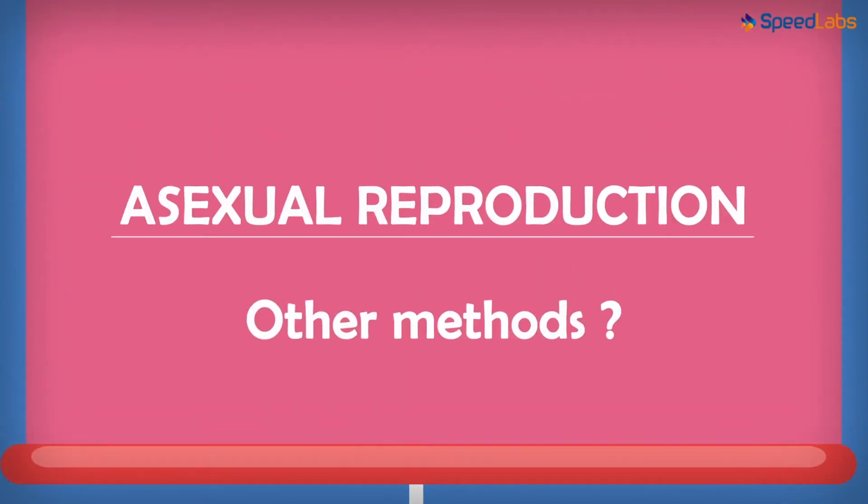However, there are a few other methods of asexual reproduction where the organisms do not necessarily need to be in contact with the parent. Do you want to learn more about them? You surely must watch our next video to know more.